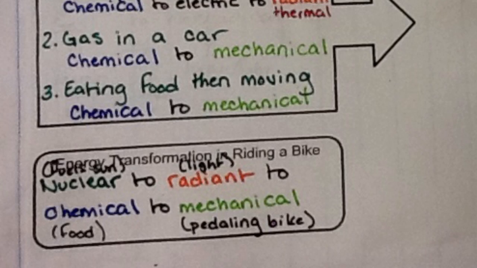The radiant and light energy is used in plants as photosynthesis, and it is converted into chemical energy. The chemical energy is then in our food, which we consume, and we use to change into mechanical energy, which is the actions of pedaling the bike.